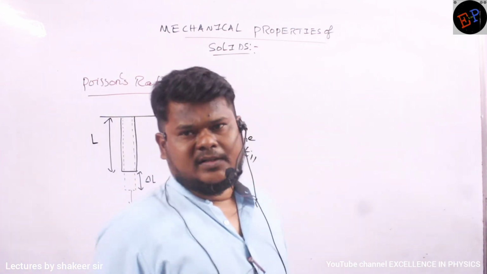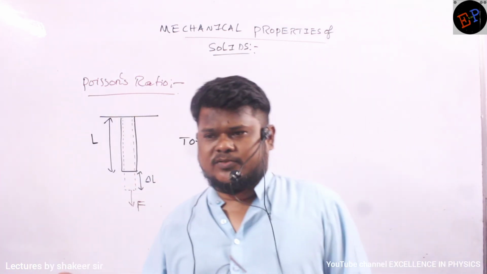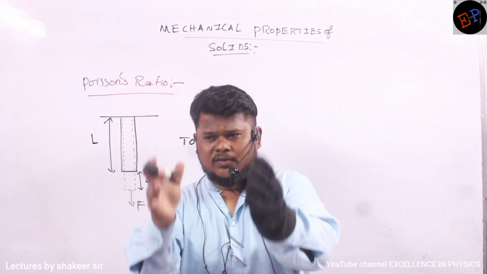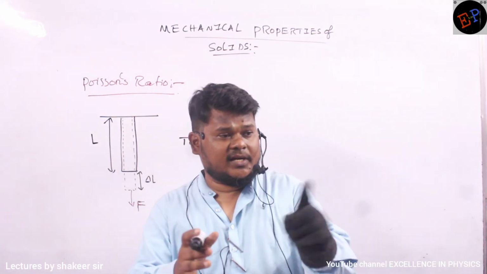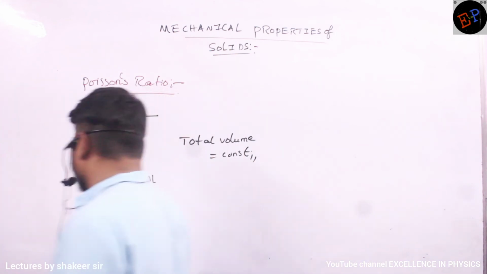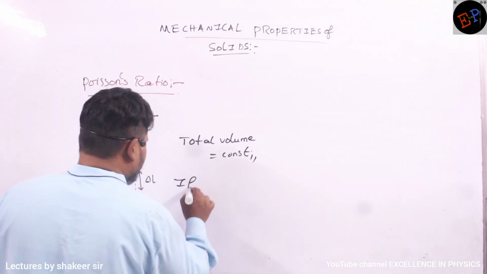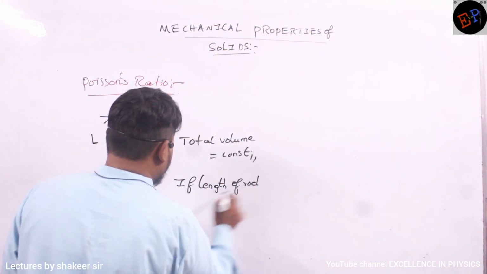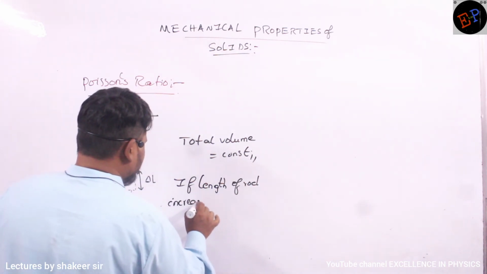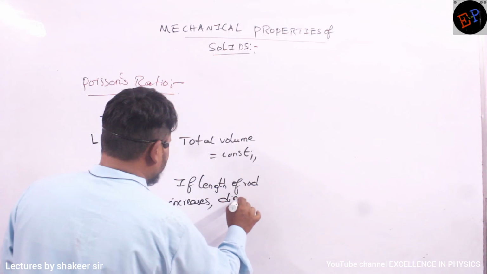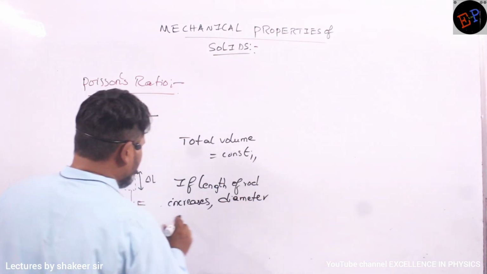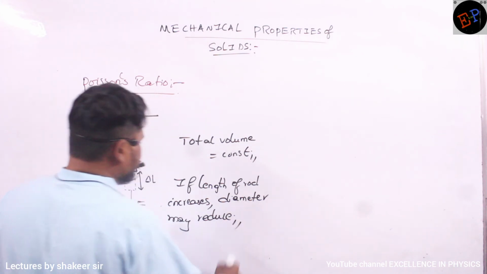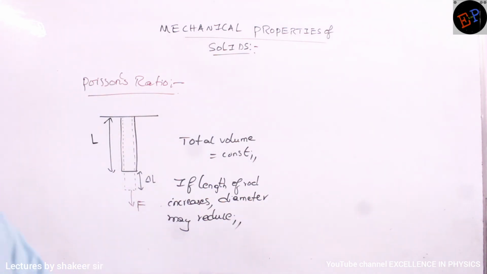Are you able to understand? Total volume of the rod you can never change, no? Are you able to understand? So if length changes, what happens to the volume? Volume remains constant, diameter reduces. So therefore we write that if length of rod increases, what happens to diameter? Diameter may reduce. In every condition, diameter may not reduce. In some cases, diameter also may reduce.